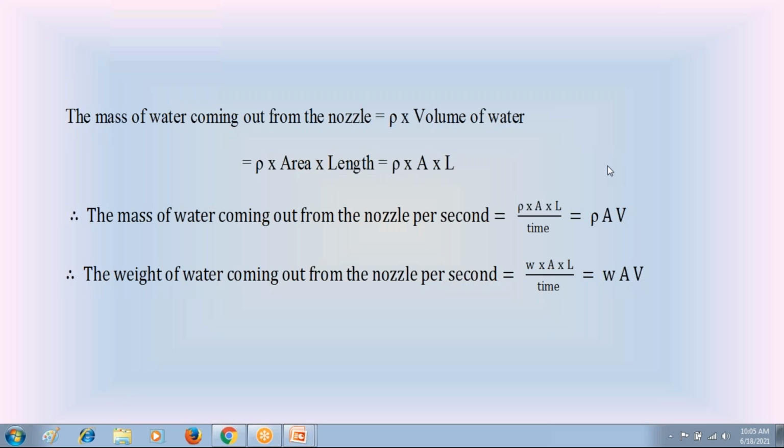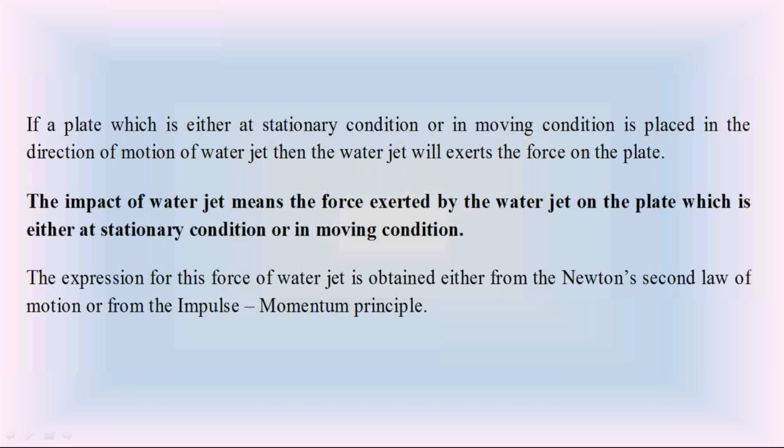What is meant by the impact of water jet? When the water jet hits the plate or a surface, when the water jet is hitting the plate or a wall or whatever it may be, you know that the water jet is coming out from the nozzle with large velocity.